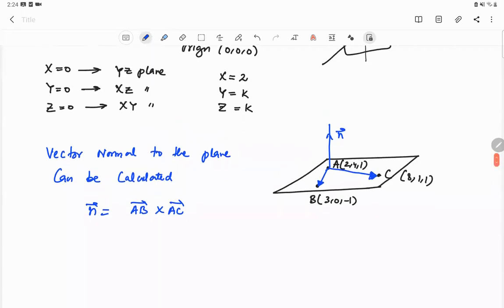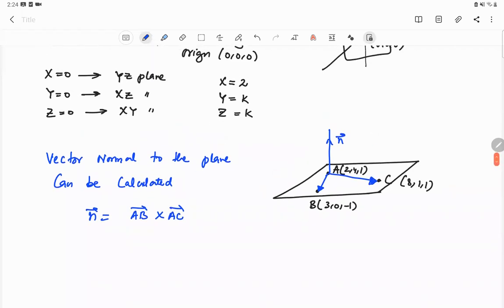Not only can we use this, it's not mandatory that we should use AC and AB. We can use BC and BA to find that vector normal, and we can also use CB and CA. We can use CB and CA to calculate the vector normal, and there is no compulsion of order as well.